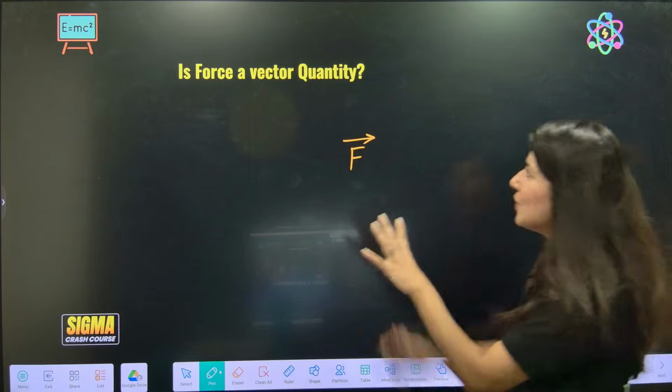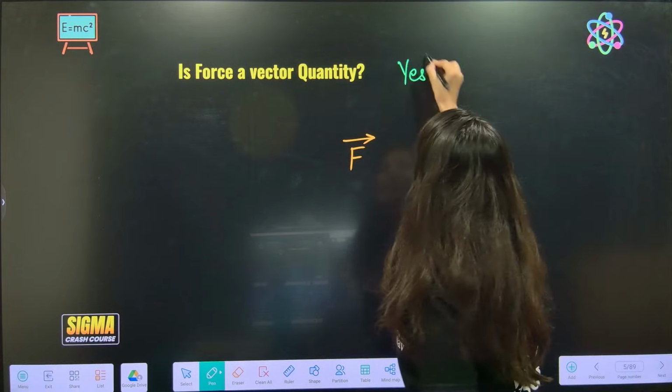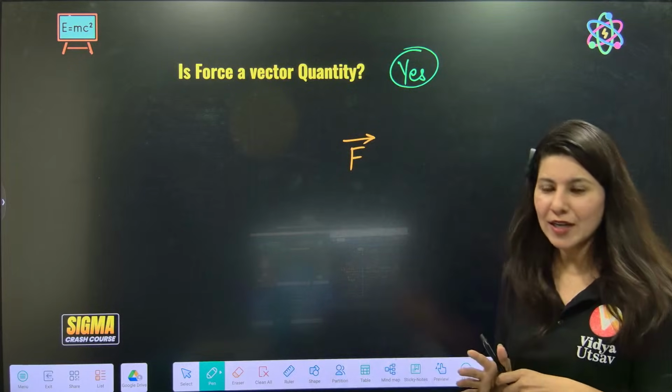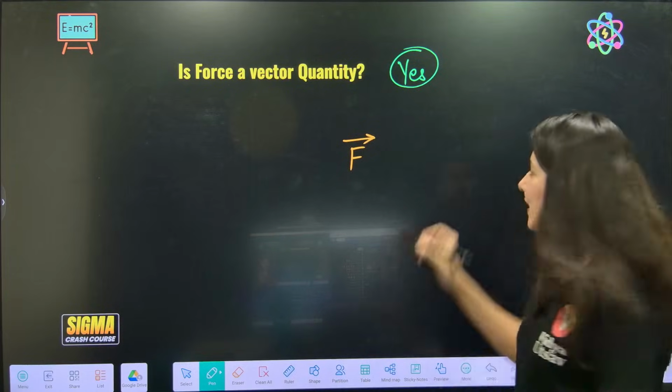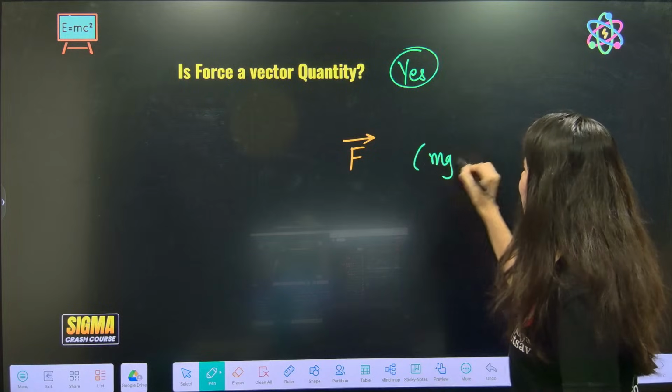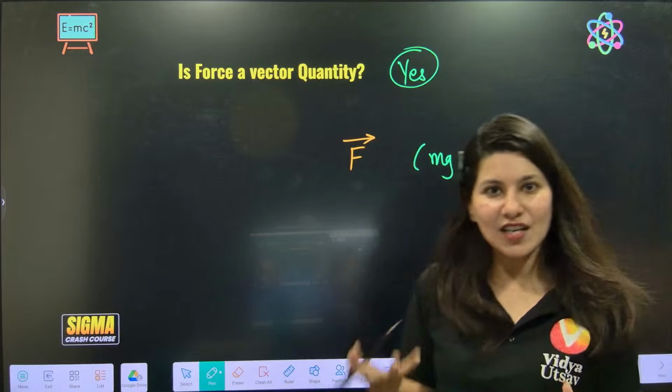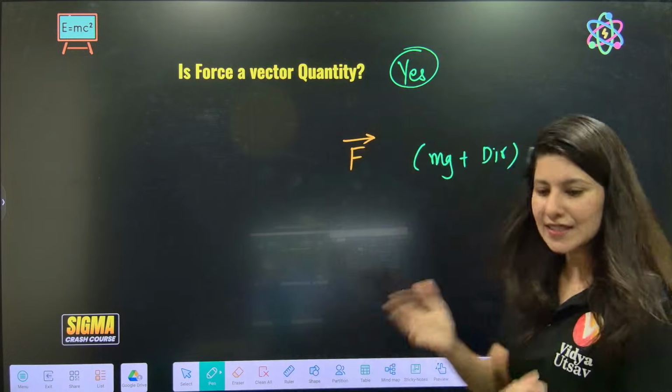So it looks like force is a vector quantity. But what's the logic? Because force means magnitude as well as direction, so it is satisfying the condition of a vector quantity.